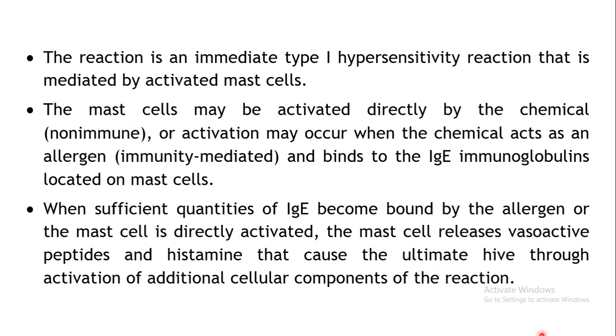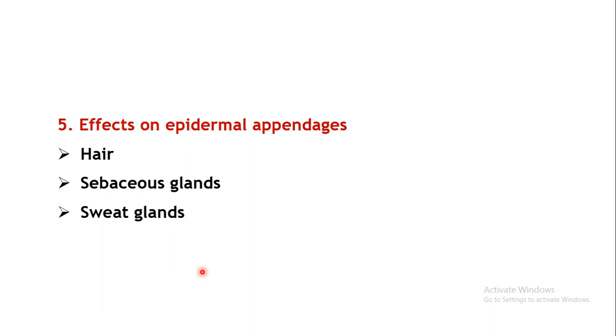So vasoactive substances along with histamine will be released, and they will start precipitating the local reaction. Vasodilatation will be produced, exudation, and the capillary permeability will be increased. Swelling may take place in that particular region, or an irritant reaction may take place in the region where the release of histamine or the other mediators is taking place. So this is basically responsible for the urticaria.